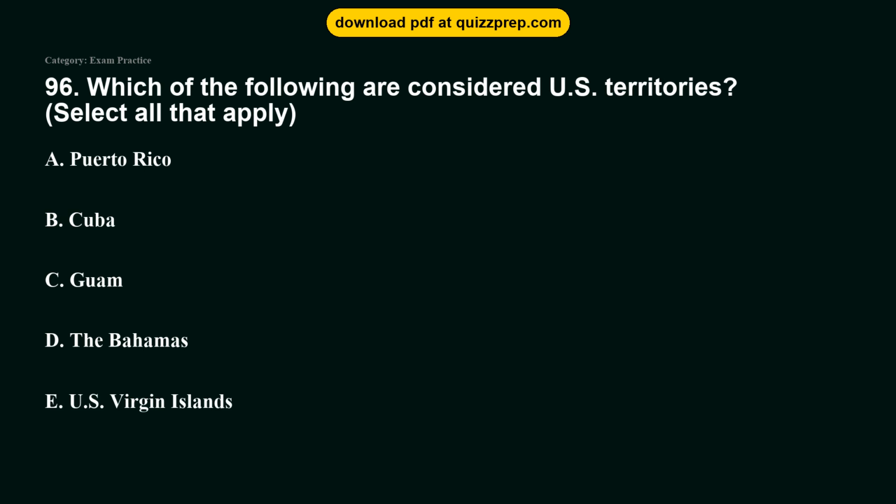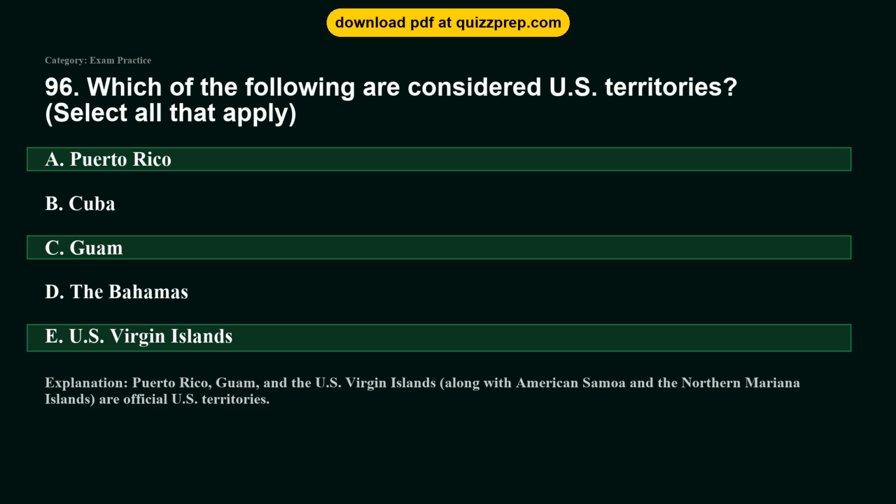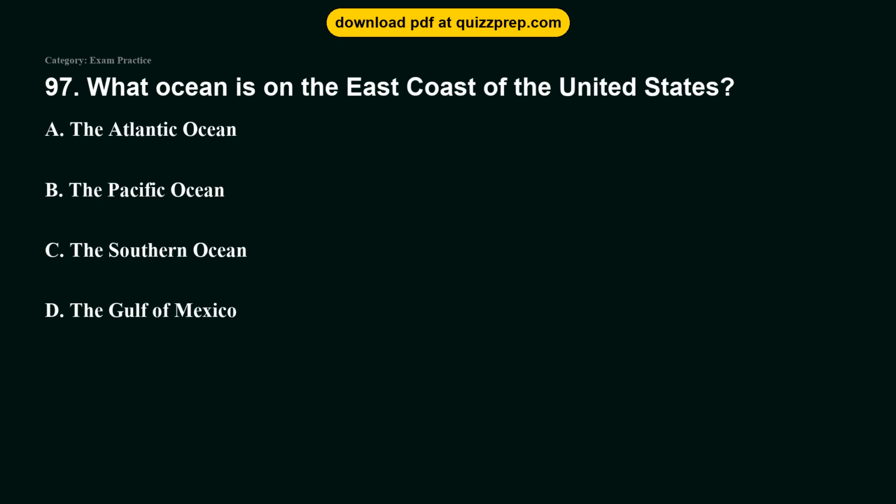Question 96. Which of the following are considered U.S. territories? Option A, Puerto Rico. Option B, Cuba. Option C, Guam. Option D, the Bahamas. Option E, U.S. Virgin Islands. The correct answers are options A, C, and E. Puerto Rico, Guam, and the U.S. Virgin Islands, along with American Samoa and the Northern Mariana Islands, are official U.S. territories.